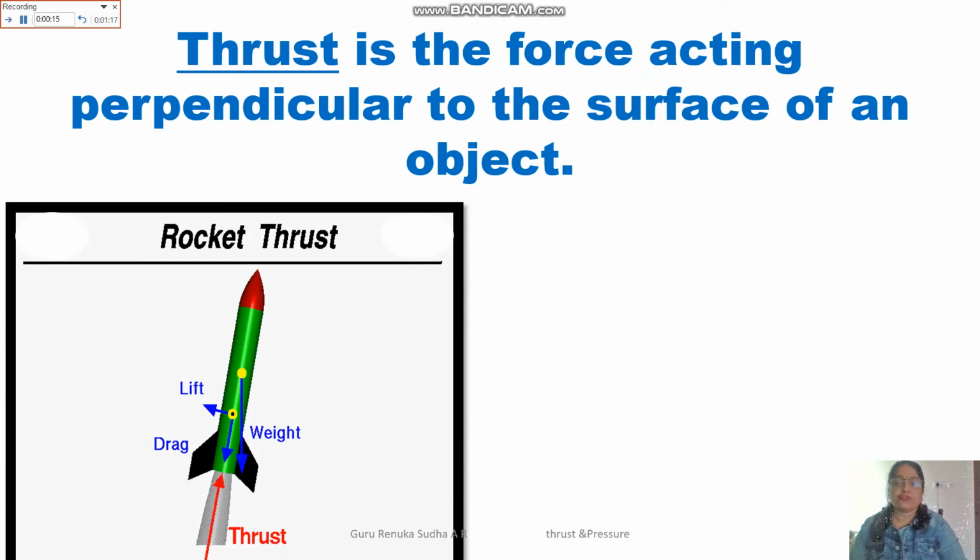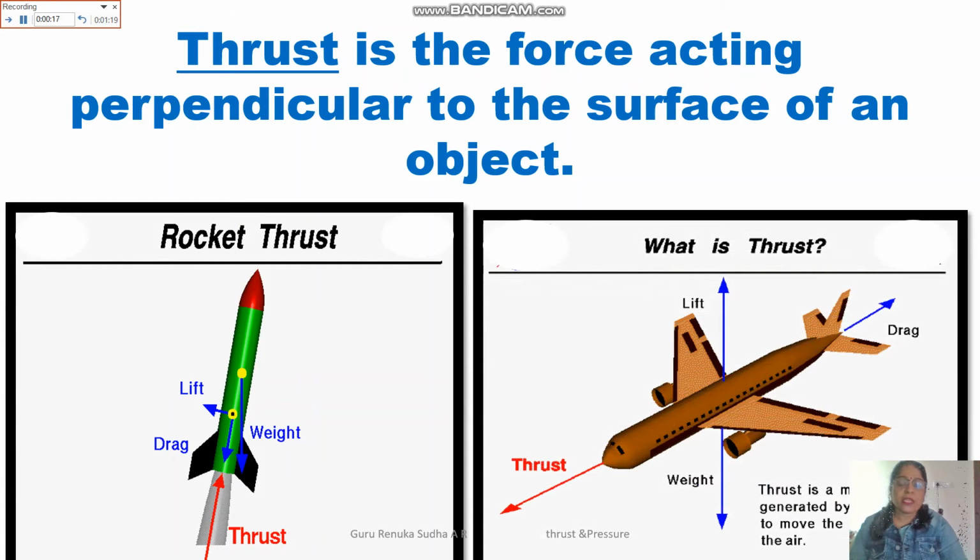So observe these two pictures. They have mentioned the word thrust in red color. When we are studying the working of crafts in the air, we can easily explain what is thrust.